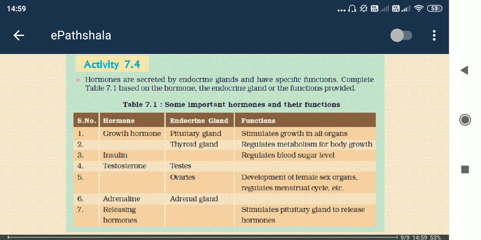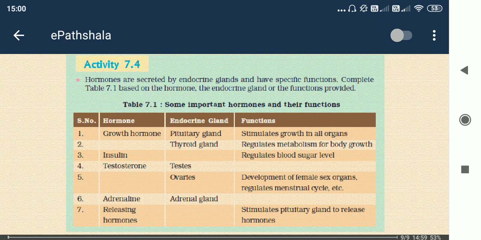So here are examples of some important hormones and their functions. Growth hormone maintains the growth of our body, meaning the normal range of growth occurs due to the presence of this growth hormone. So if it is decreased in amount, then the growth will be hampered.